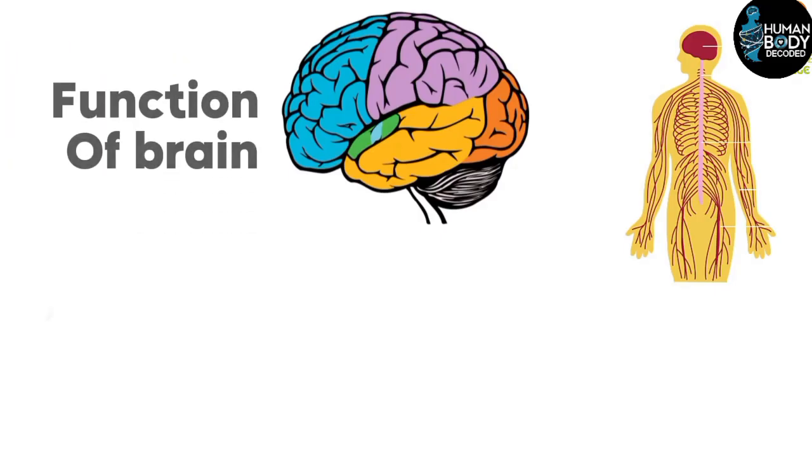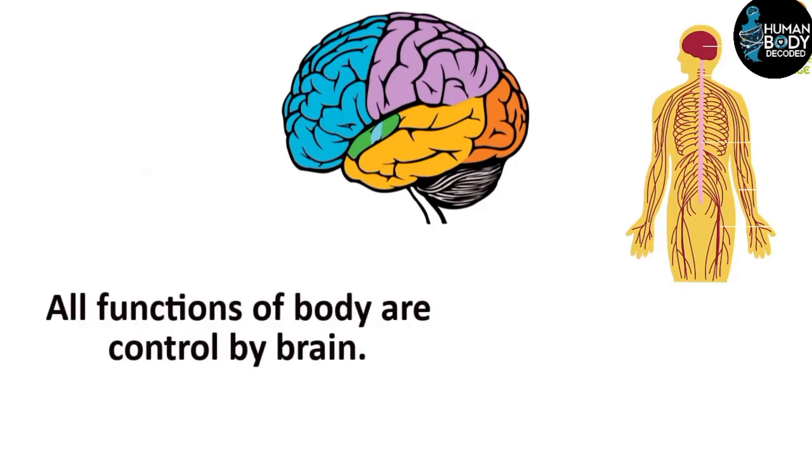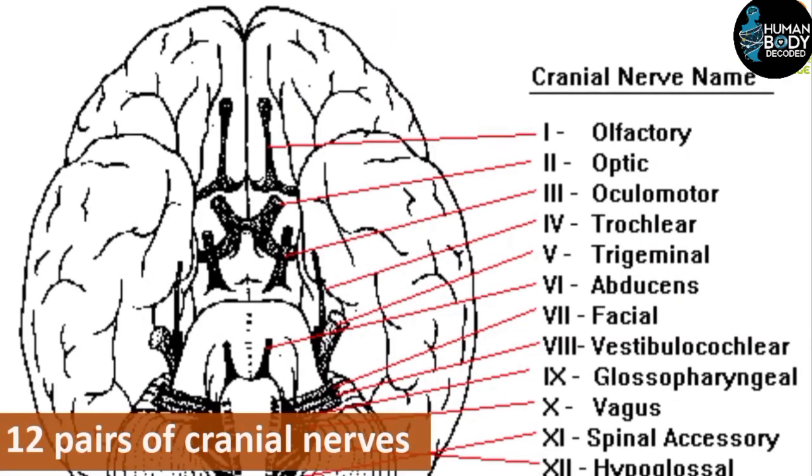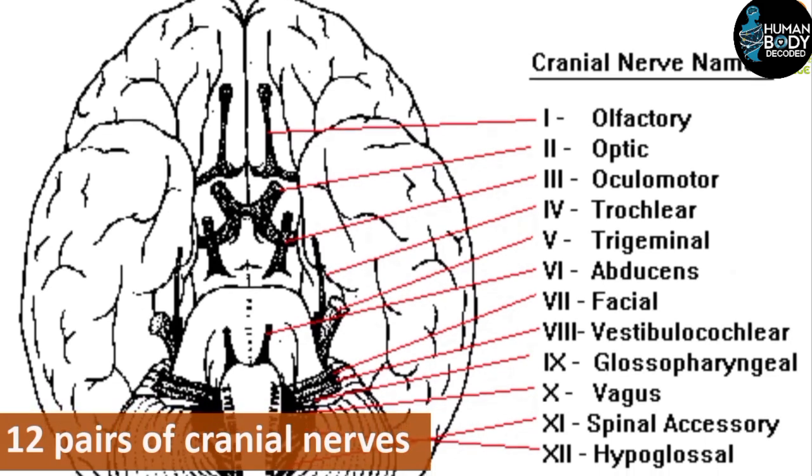Let's talk about the functions of the brain. All functions of the body are controlled by the brain, such as respiration, blood pressure, digestion, and more. Now let's talk about nerves. Nerves of the brain are called cranial nerves. The brain has 12 pairs of nerves.